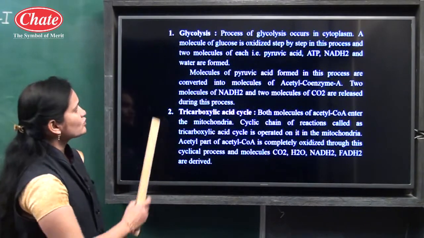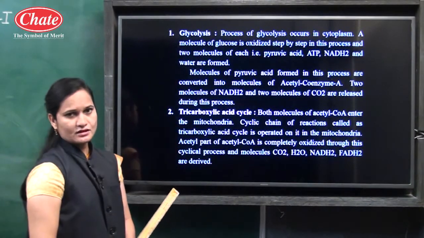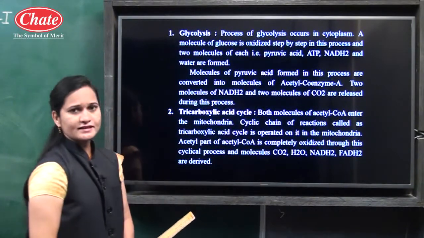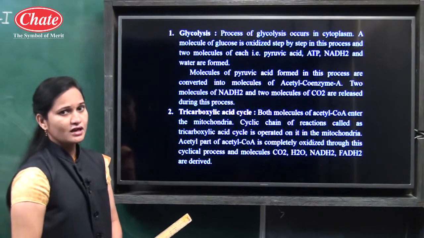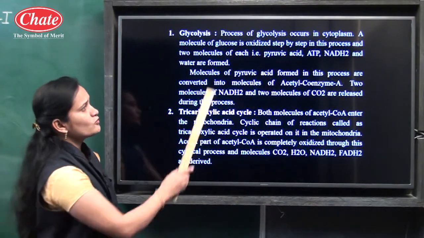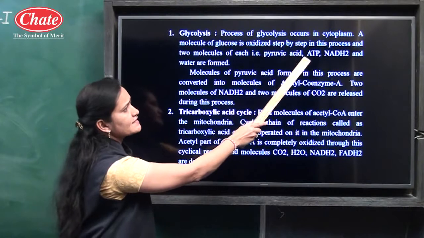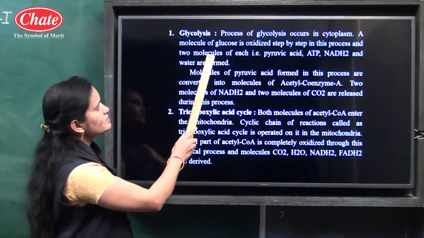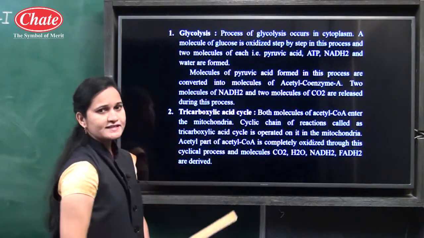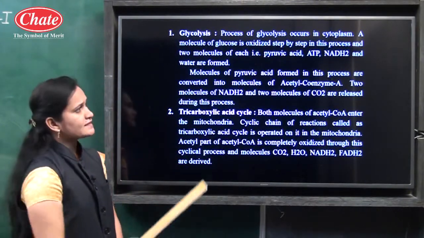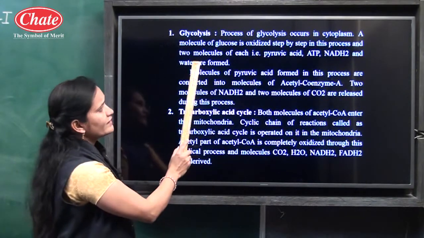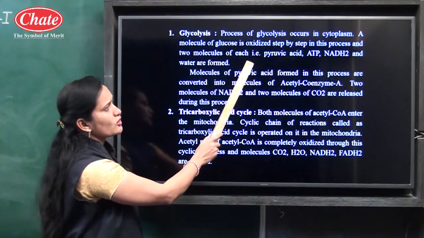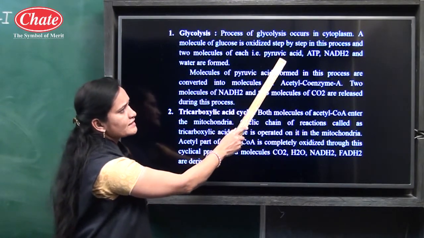What is the name of that process? The glycolysis process. Now, glycolysis means what? The process of glycolysis occurs in the cytoplasm. Where does it occur? In the cytoplasm. A molecule of glucose is oxidized step by step in this process. When oxidation of glucose takes place step by step, 2 molecules each of pyruvic acid, ATP,